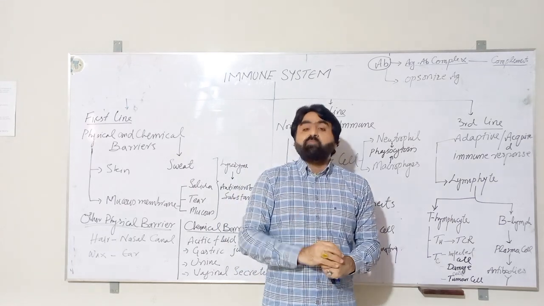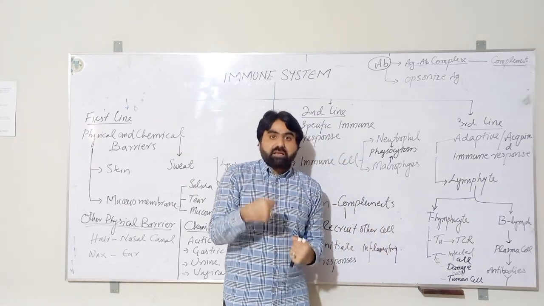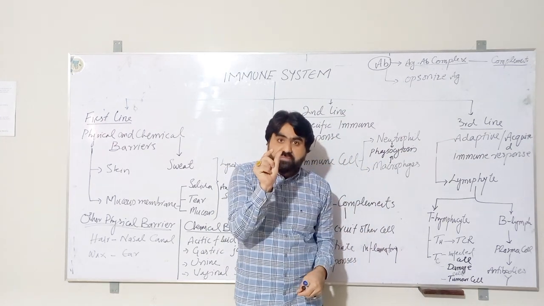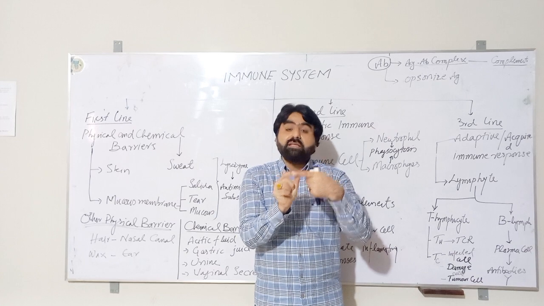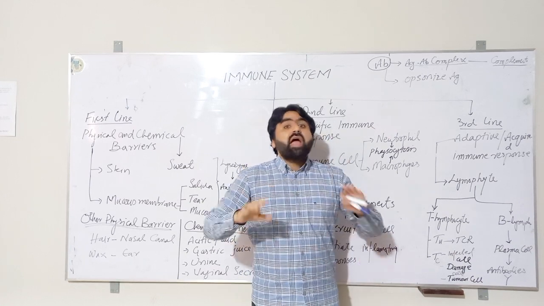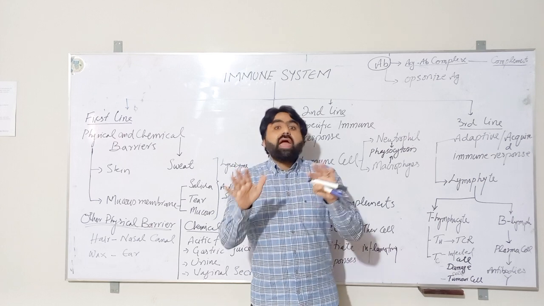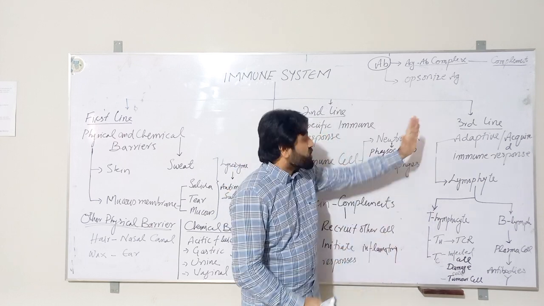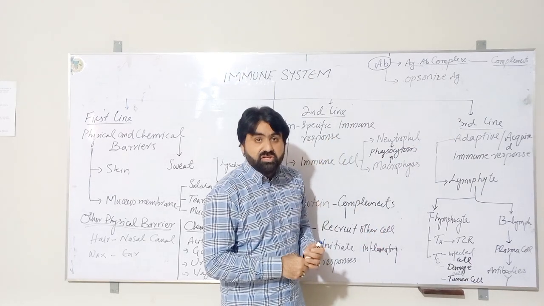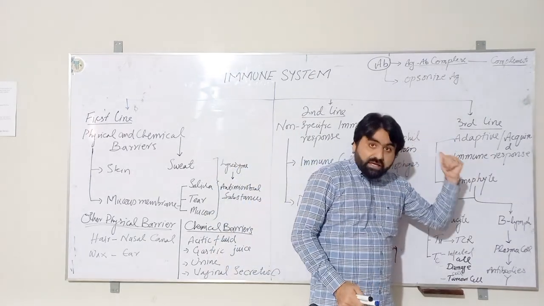Like for example, if COVID-19 attacks the body, at this stage the body produces specific molecules against COVID-19, which only attack the COVID-19 virus and will not attack any other foreign invader. So this line of defense is very, very specific in nature, and it is acquired or adapted in nature.